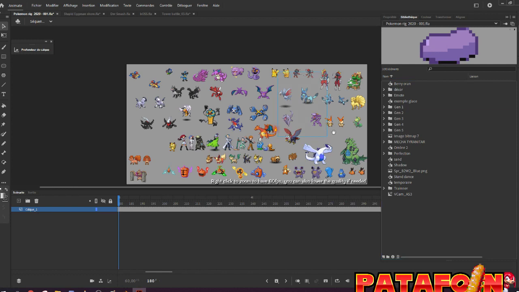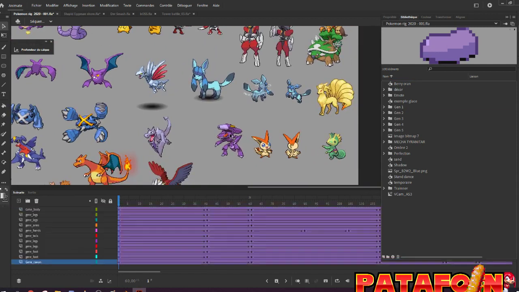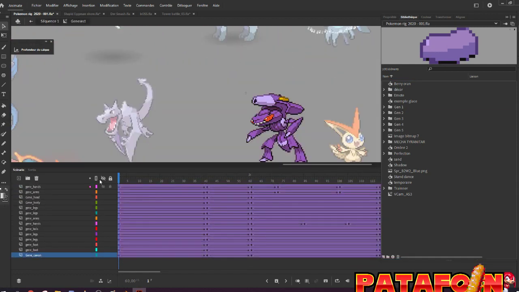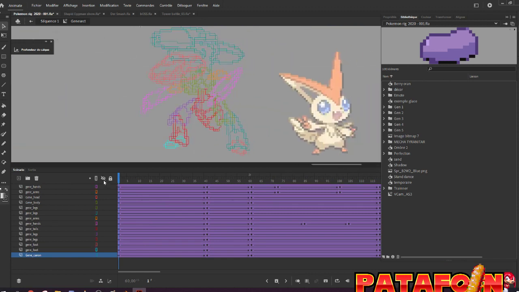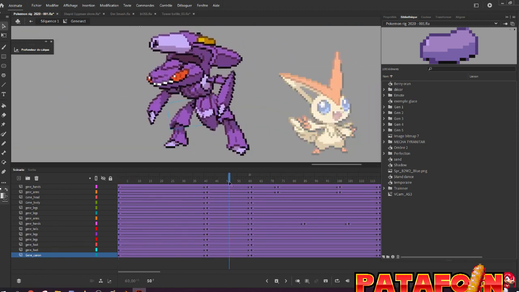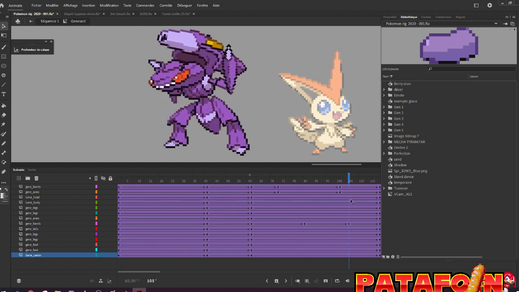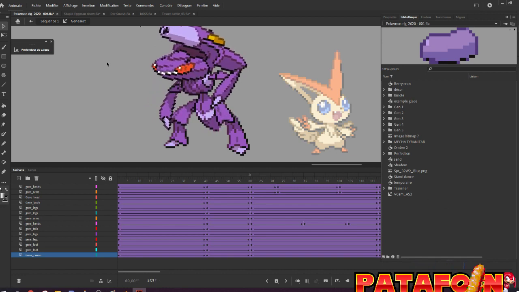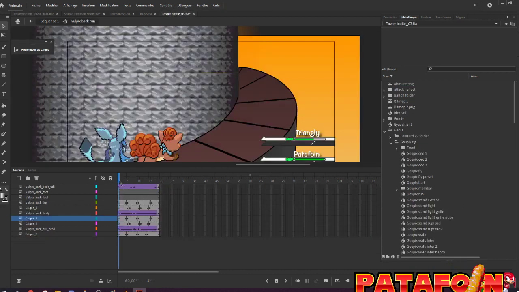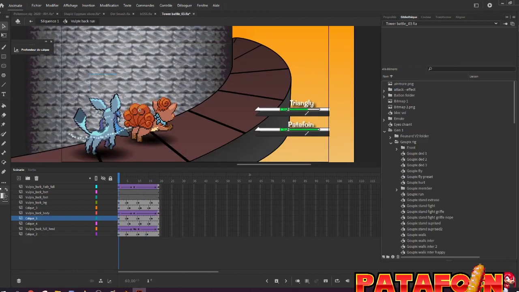If I just take this guy, he is separated into a lot of elements, as you can see here. Puff, and I move the parts one by one, puff, and I do this for every single animation. This is why those animations take a lot of time, because every animation is like this.